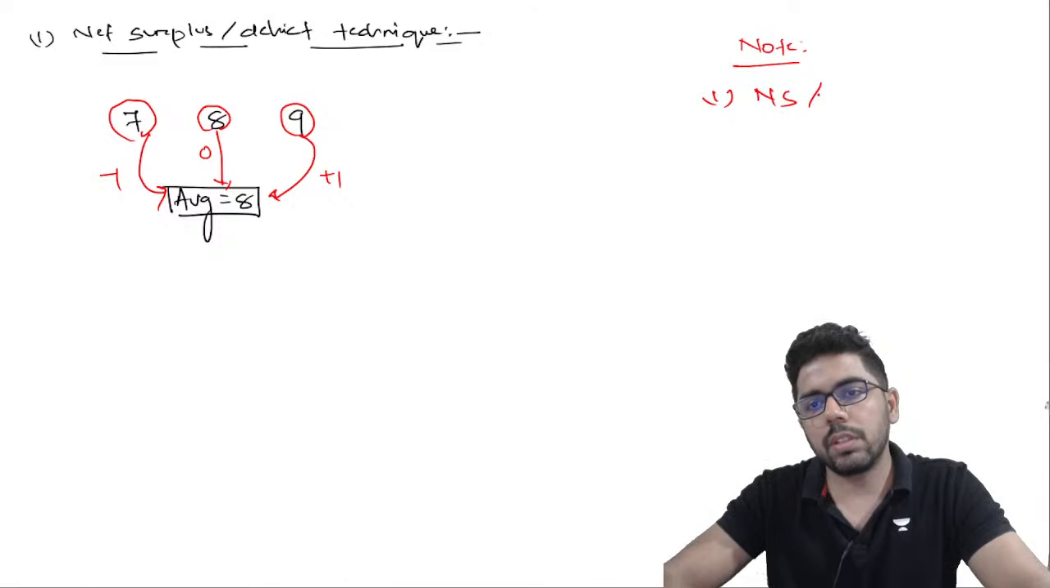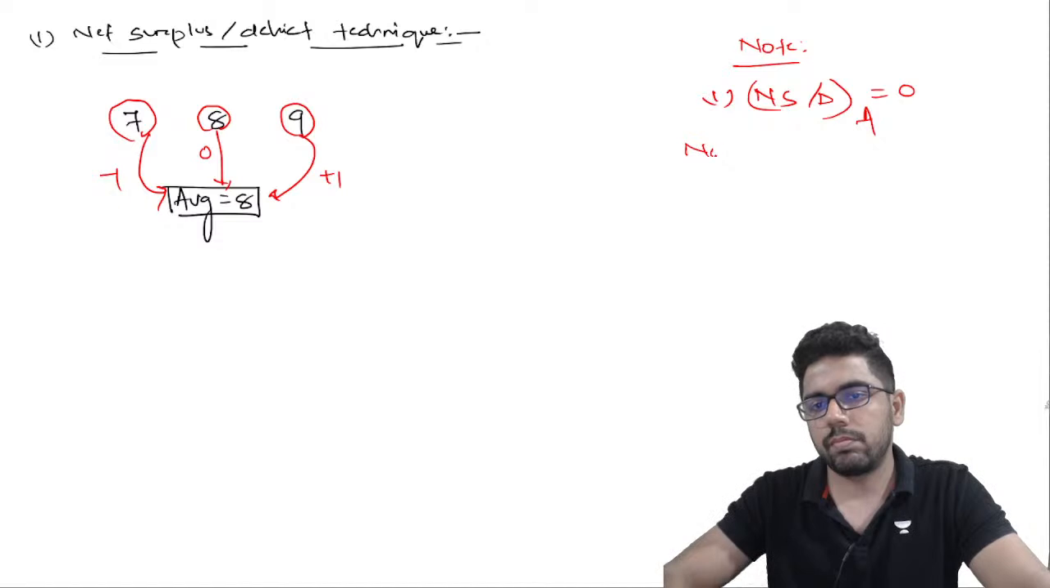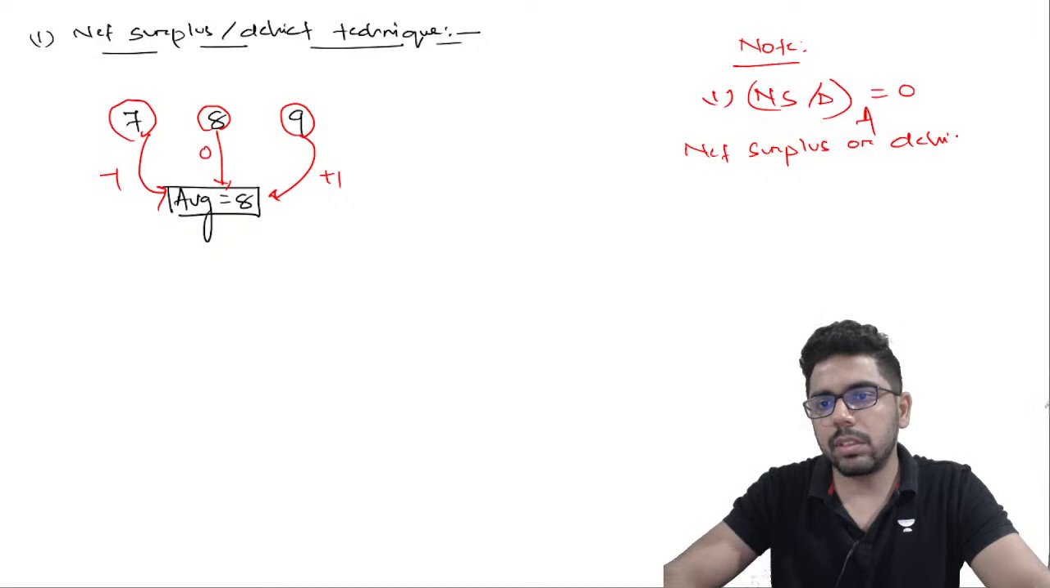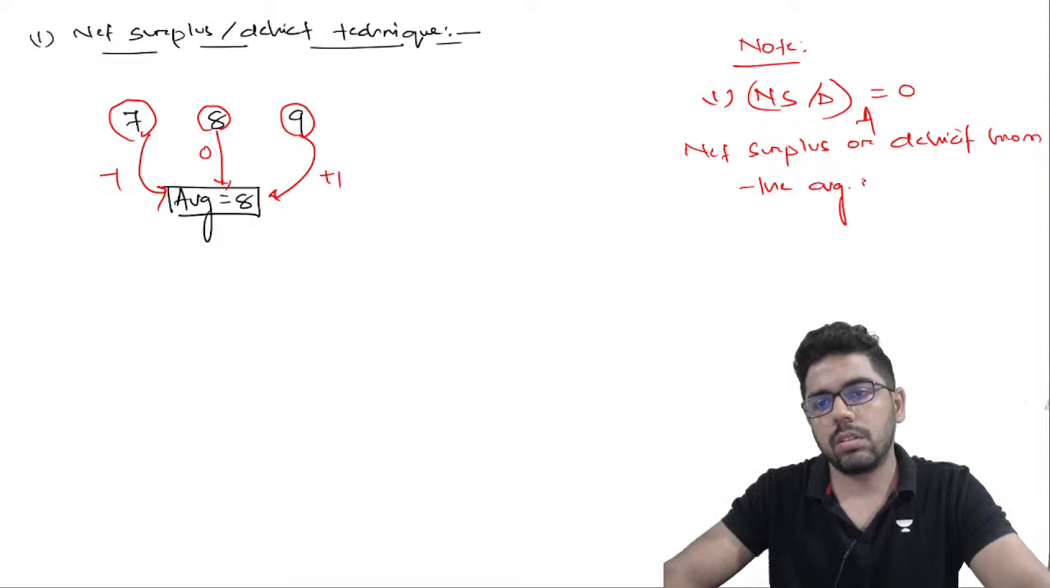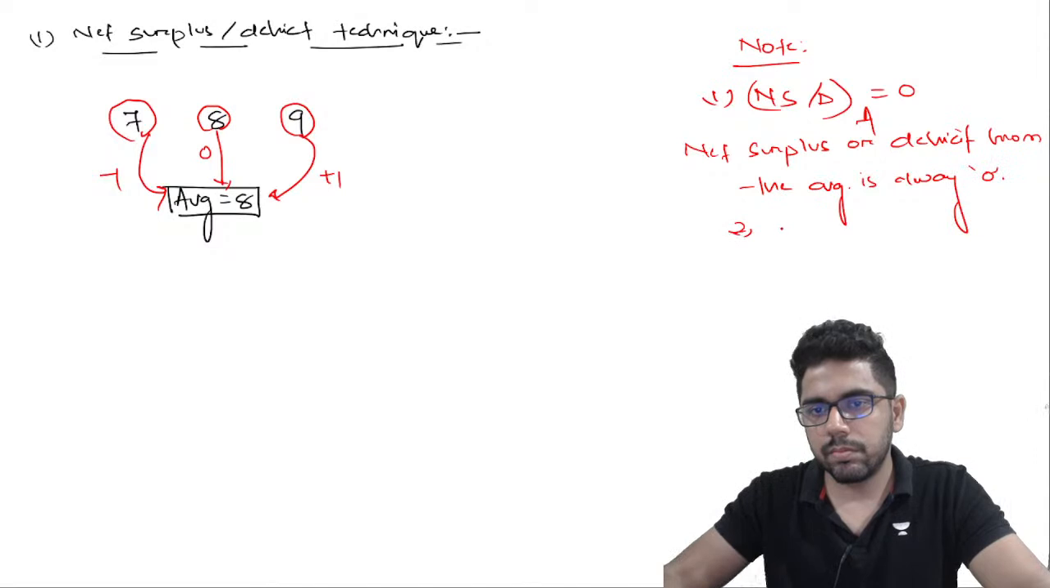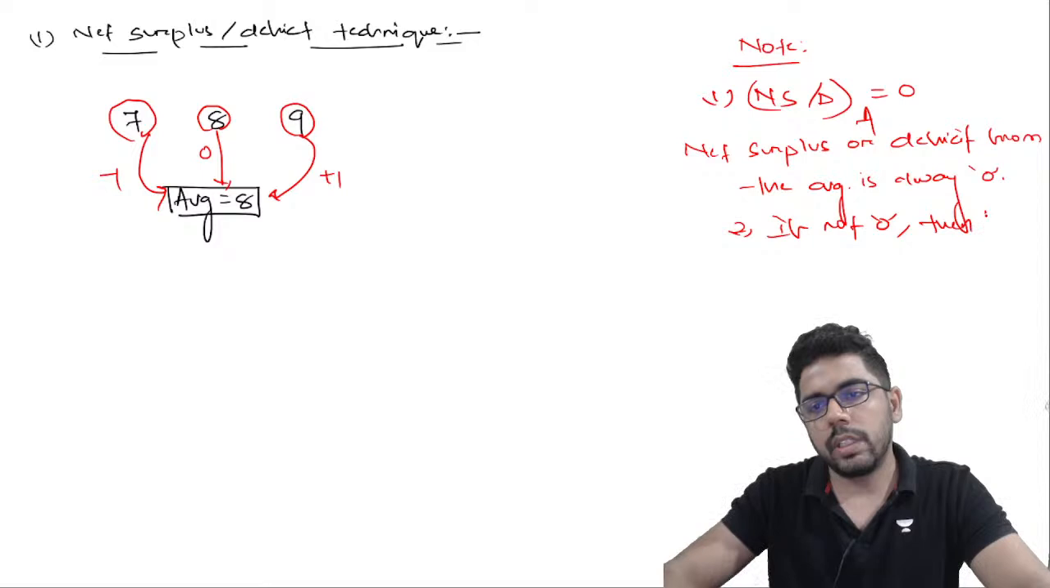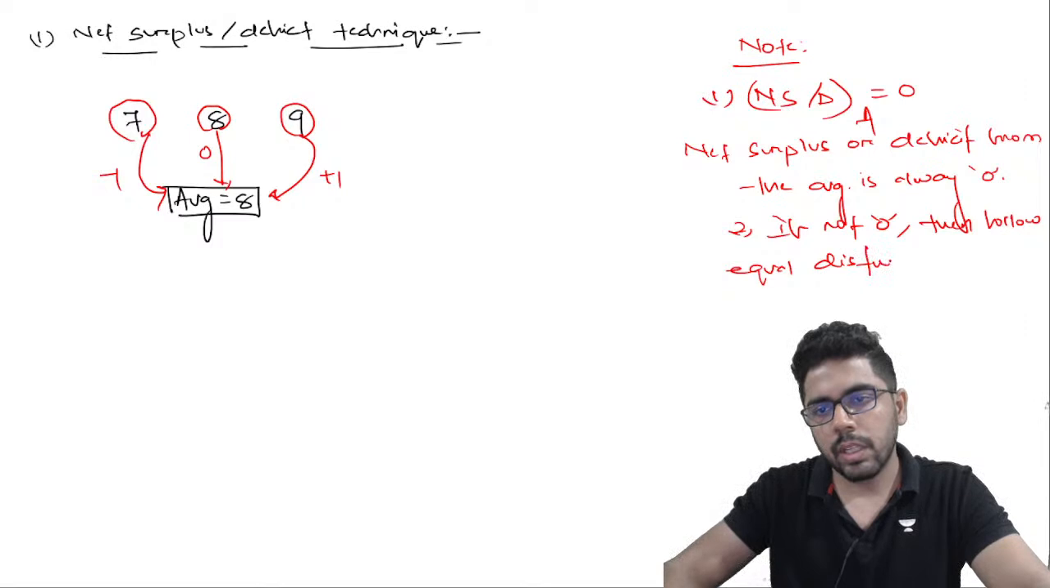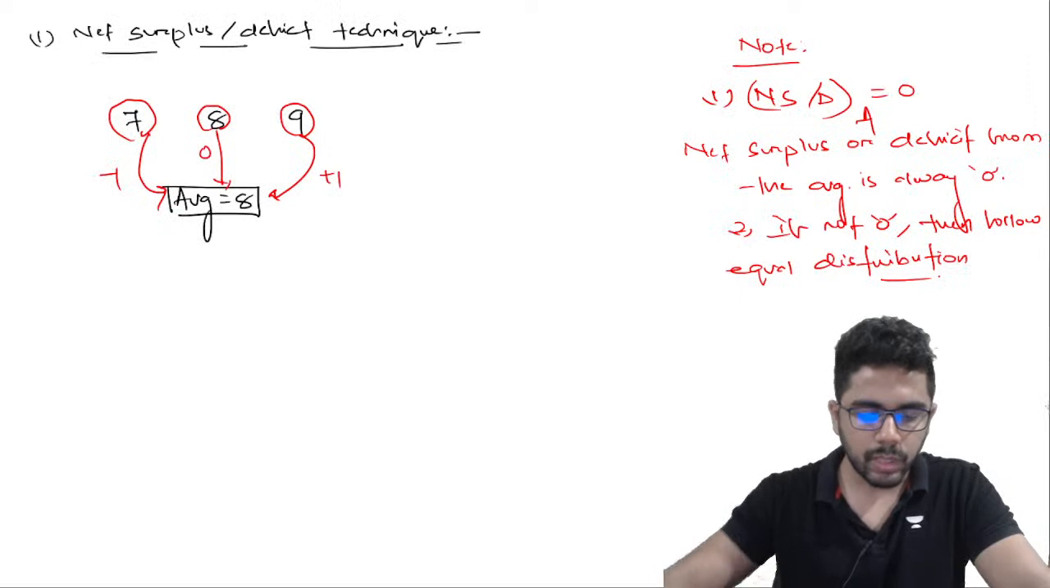First point is the net surplus or deficit from the average is always 0. And if not 0, then follow equal distribution. I'll explain what this means, don't worry. If not 0, then you follow equal distribution. So what does this mean?